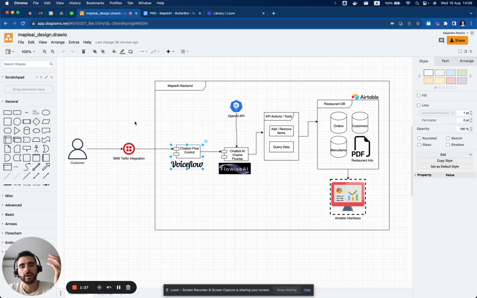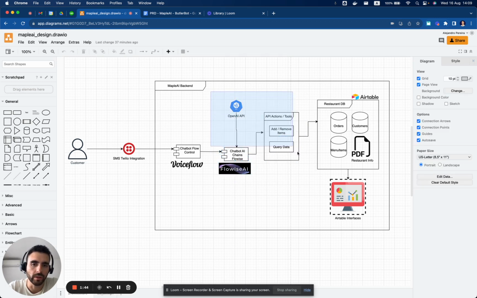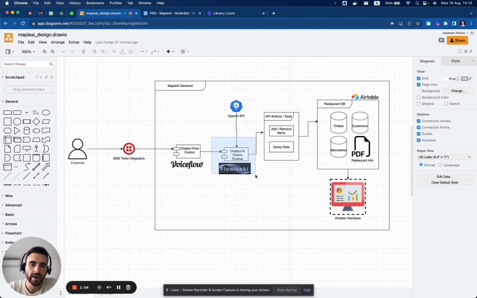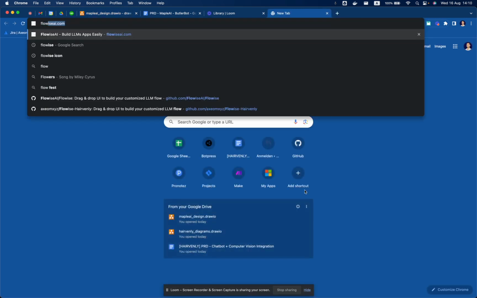When it comes to the order taking loop, in which the most important AI features will live, that will happen inside of a Flowise instance. So we will deploy this on most probably a DigitalOcean cloud instance. So with Flowise, what we will do is fork the current Flowise GitHub.